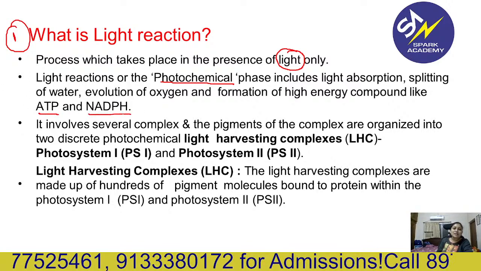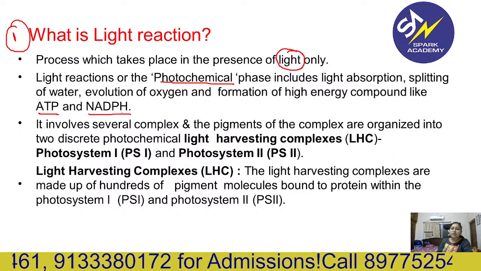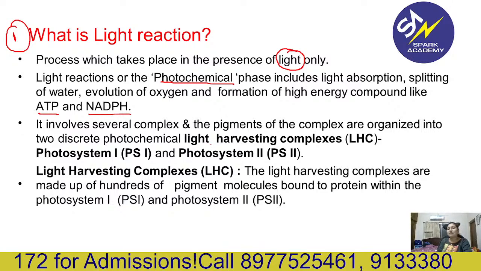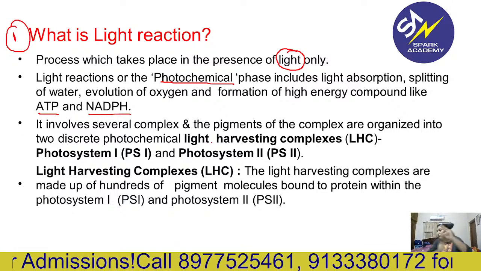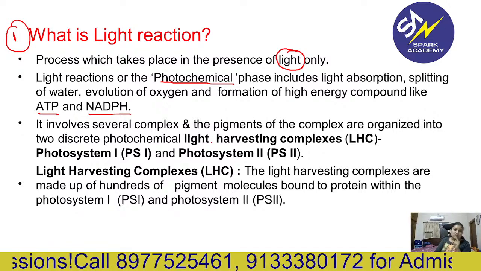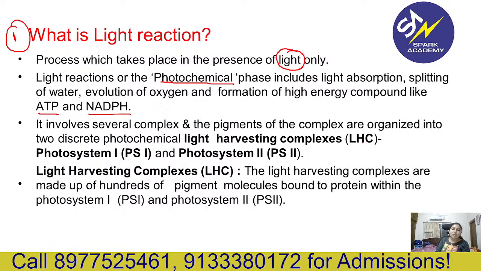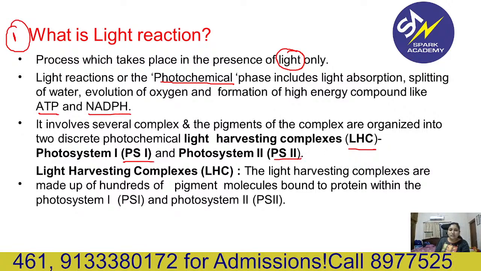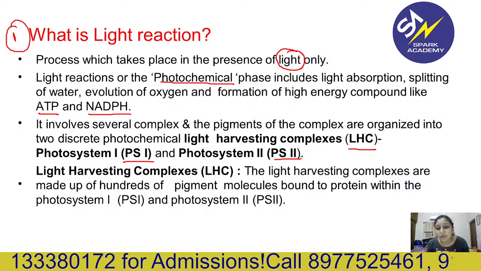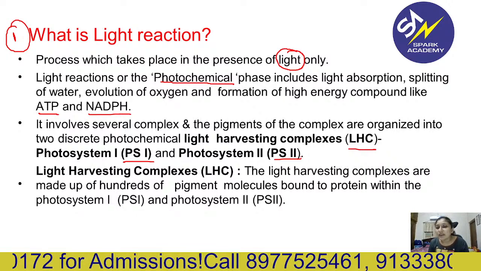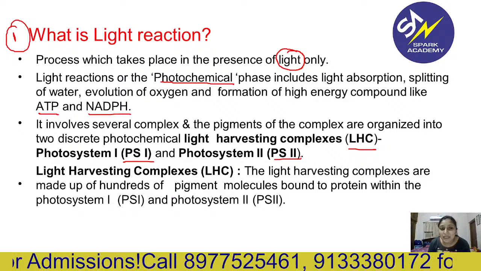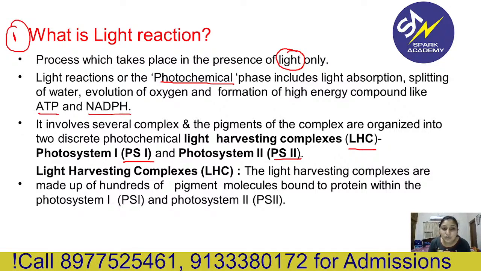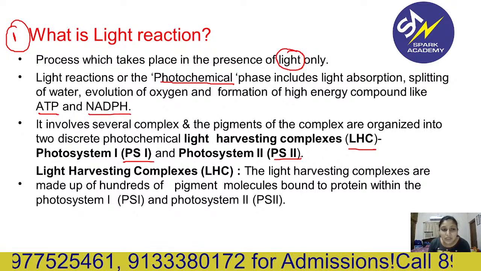The pigments are organized into two discrete photochemical light harvesting complexes, LHC: PS1 and PS2. The numbers 1 and 2 have been given not according to their role in photosynthesis but according to their discovery. The first discovered photosystem is photosystem 1, which is why it has the number 1.